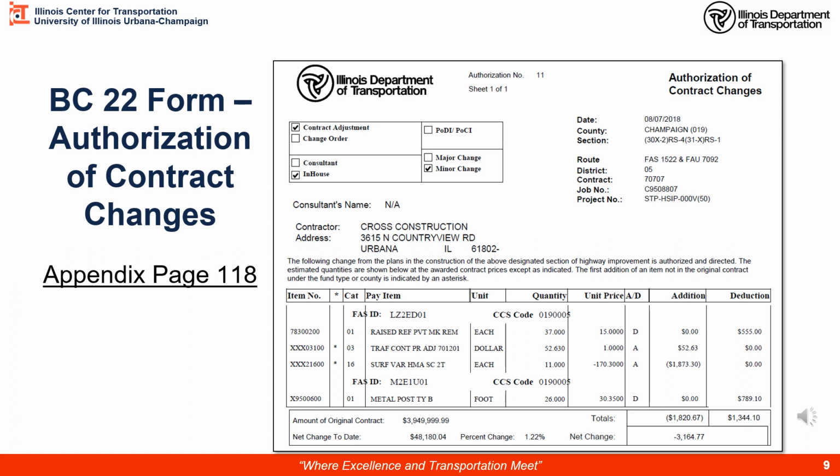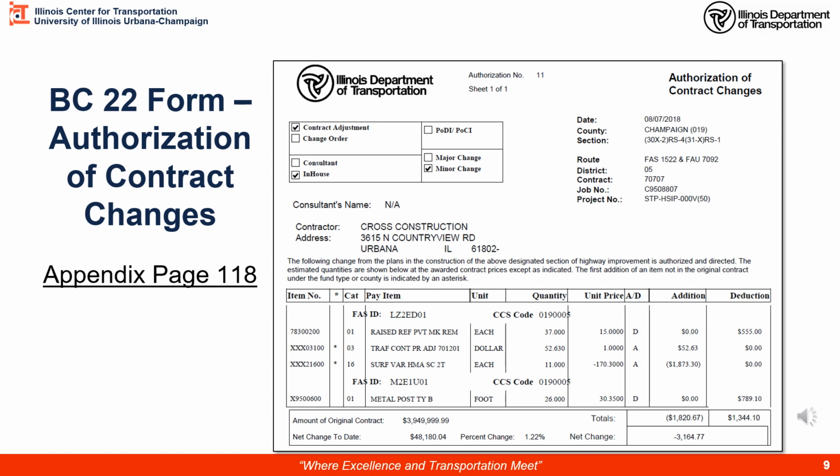Here we have our contract information and our columns. We have pay item number, category, pay item description, the pay units, the quantity, unit price, whether it's an addition or deduction from the contract. On our line items here, we have 783, pay item number, raised reflective pavement markers, removal. It's in each unit. We had 37, contract unit price was 15. It's a deduct because we didn't use them, so we're deducting quantity from the contract.